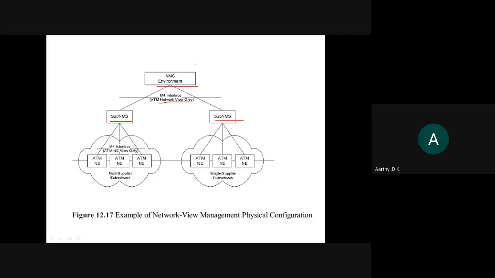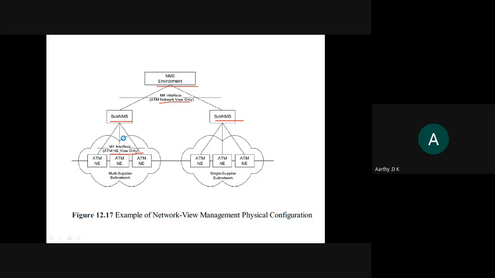So we have a global network management system. Likewise, each sub network management system will again have the M4 interface. This M4 interface will be able to view all the network elements that we have. So that is your example of network view management, physical configuration.